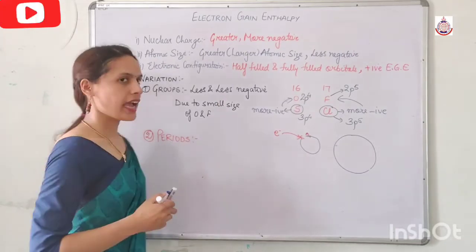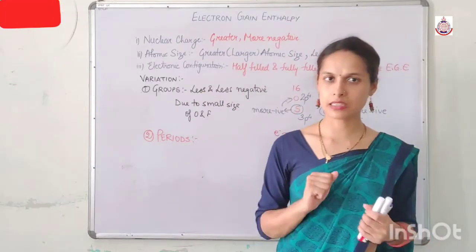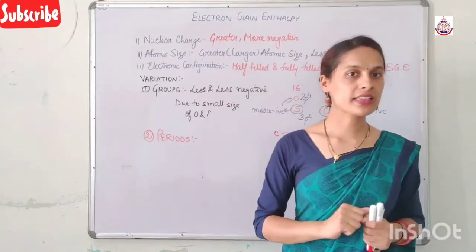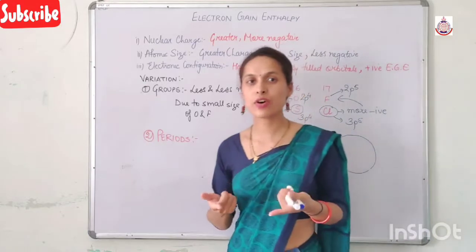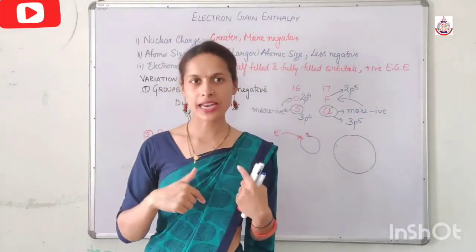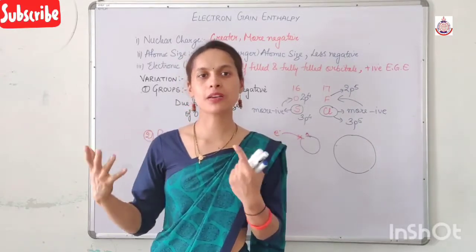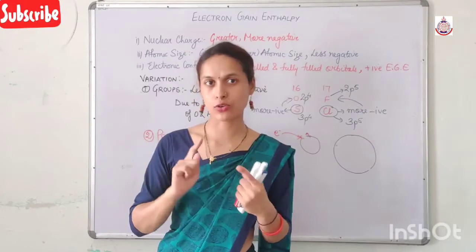So we know that as we move left to right in a period, atomic size decreases. Due to the decrease in atomic size, it becomes easy for an atom to attract the extra electron, so electron gain enthalpy becomes more and more negative.